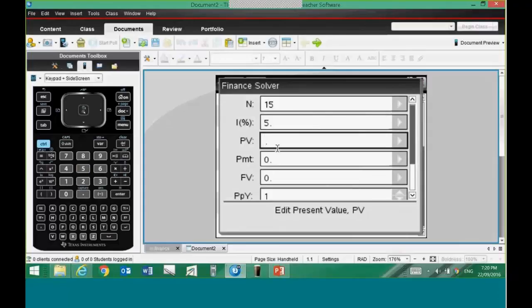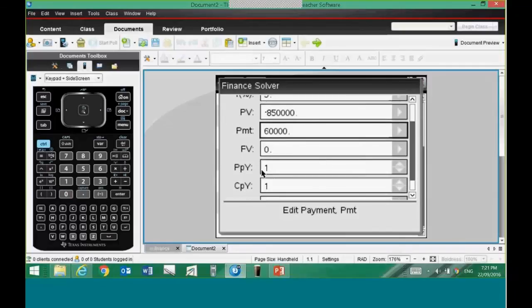And in the next one, our present value is, now remember, I'm putting this money into the bank. So that's taking it away from me. That's negative because it leaves me. So 850,000 has gone away. The payments that come back to me are 60,000. And just down here, we're looking at it compounding once a year. So payments to me are once a year, and the compound is once a year. So the future value, I click in that part of the window and just press Enter on the calculator.